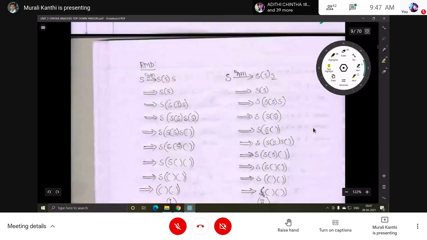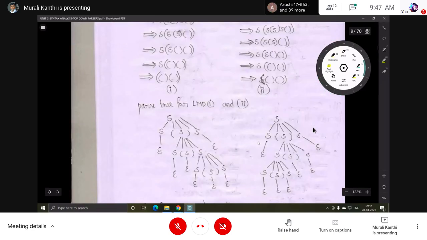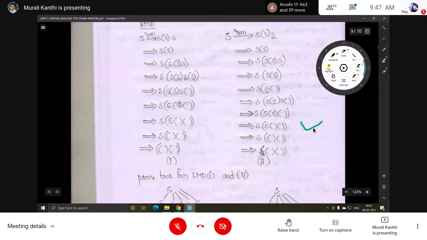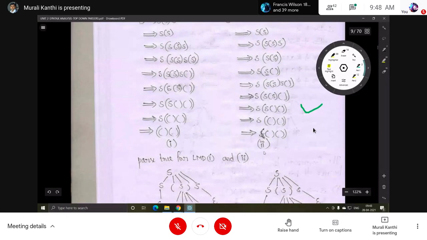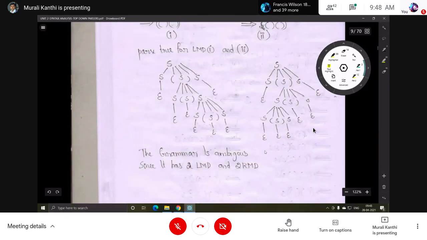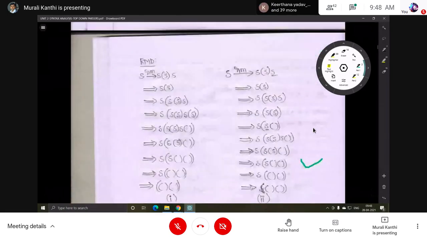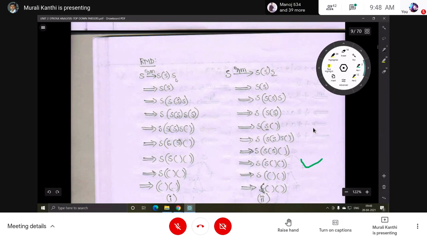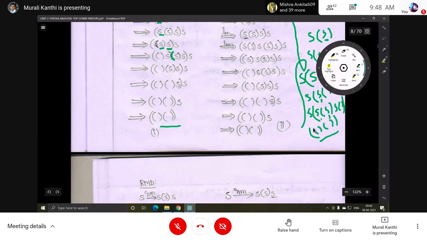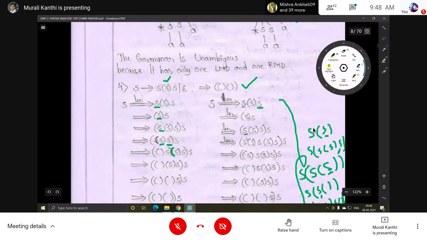Okay. So the tree is also connected here. Here are two partial trees, two derivations. So now this S can be replaced by epsilon, or this S can be replaced by epsilon. Two are there. Okay, these are the two rightmost derivations. Then these two are the two leftmost derivations.